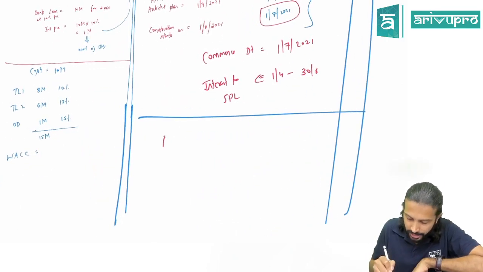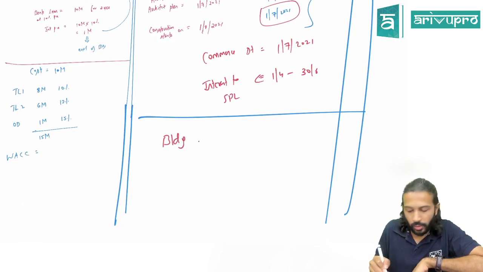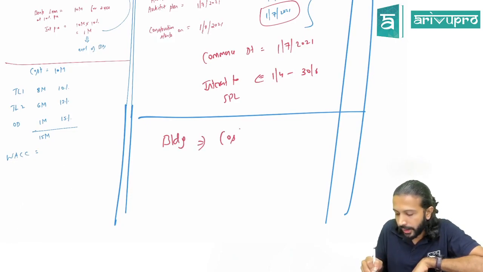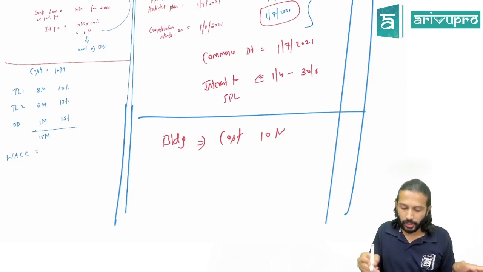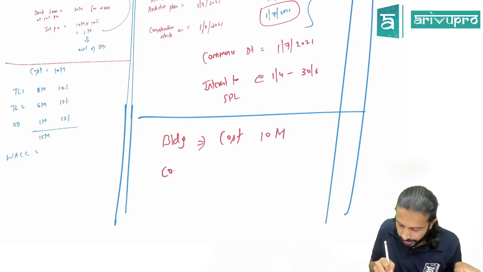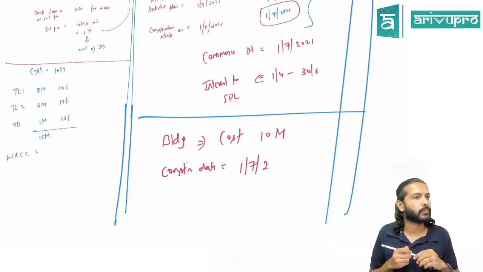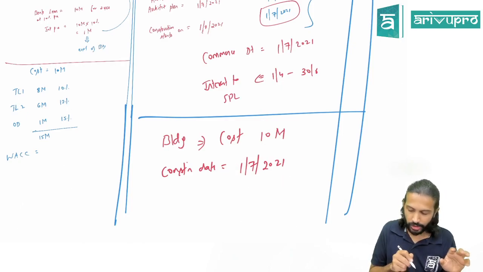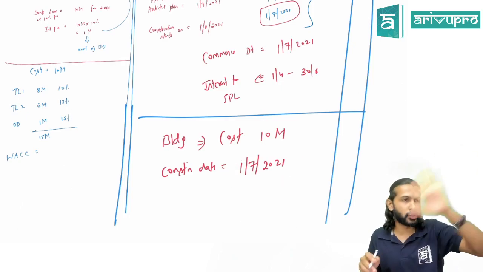Say X Limited is constructing a building. Cost is $10 million. Let us say the construction date is 1st July 2021. They want to start the construction of this building from 1st July 2021.